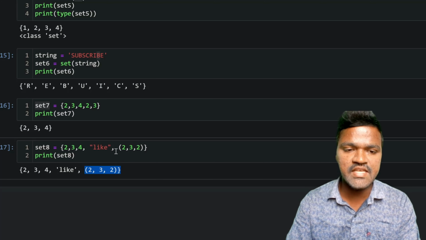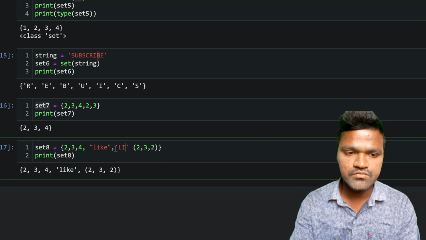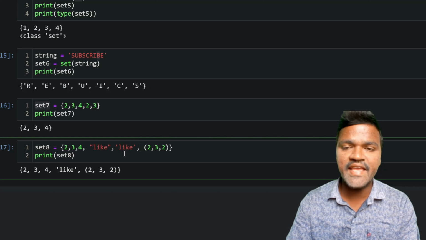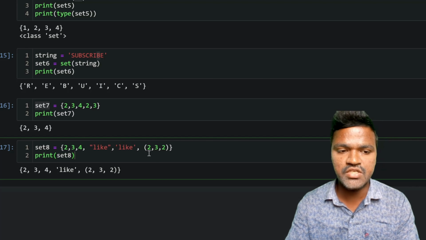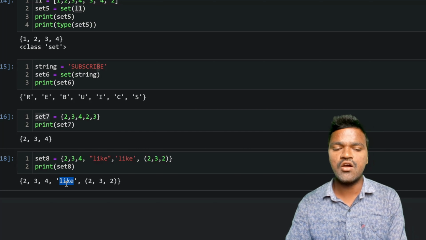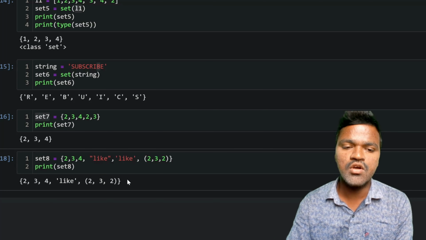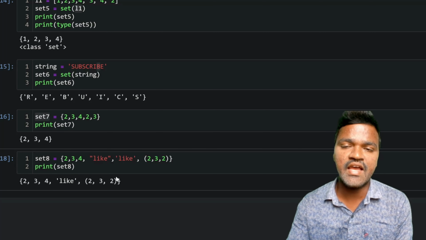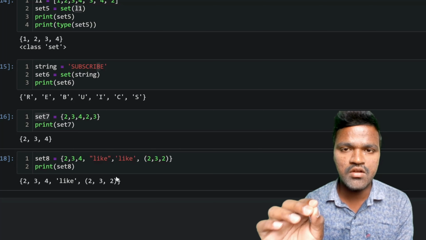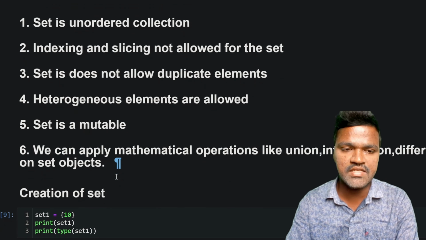The only thing is that, let's say, if I put one more 'like' here, so I am putting one more time. This 'like' is repeated 2 times, but if I execute this, we are getting only one time this particular 'like' as output. So whatever different types of elements we have, you cannot have duplicate elements. Heterogeneous elements are allowed, duplicate elements are not allowed in sets. I hope you can understand that.